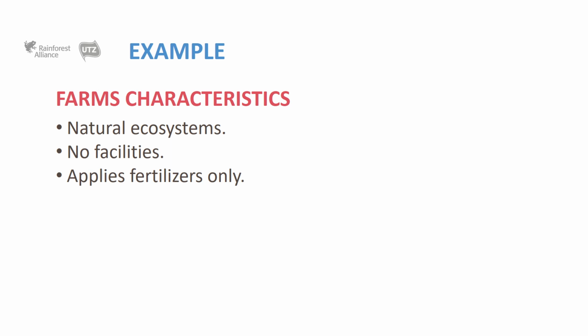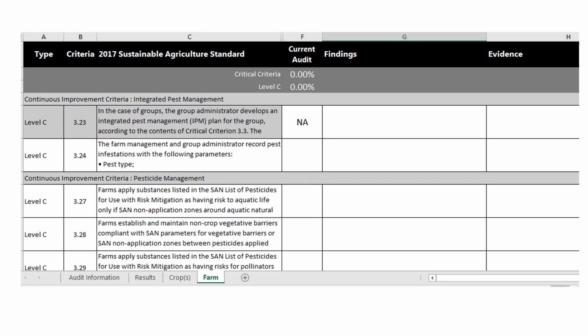For this example, we are going to consider a tea estate applying with the following characteristics: having natural ecosystems, no facilities, and applies fertilizers only. This will be applied to a certification audit, year 0, and we will consider criteria 323 through 328. In this case, criterion 323 is only applicable for groups.